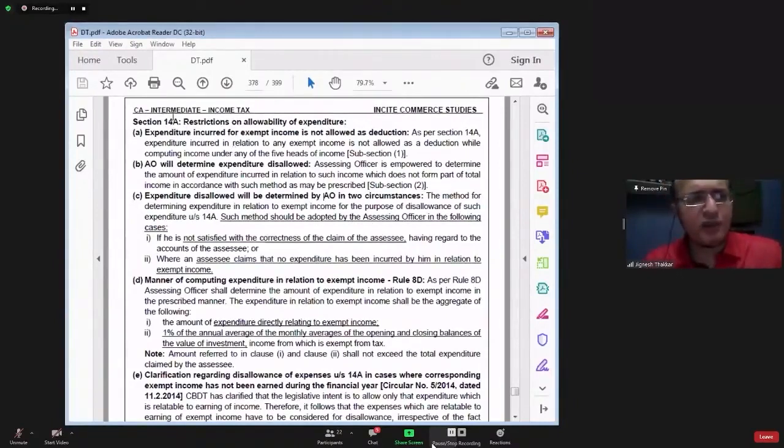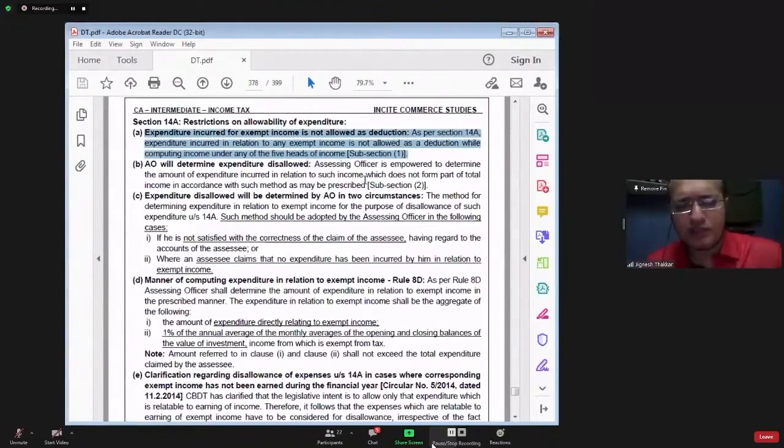So let us read this provision. Section 14A. Restriction on allowability of expenditure. Restriction on allowability of expenditure means expenditure which is incurred for earning the exempt income will not be allowed as deduction. First point is expenditure incurred for earning exempt income. This is not allowed as deduction. That is written in section 14A subsection 1.